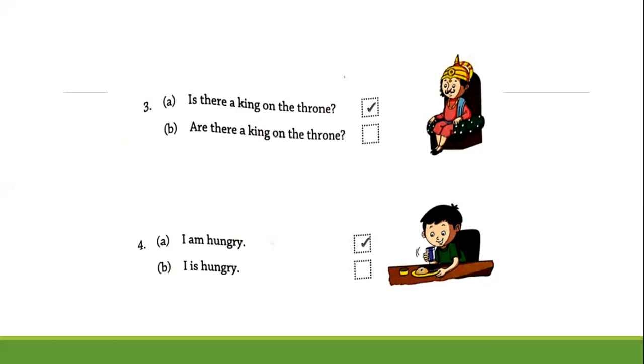So students, through this chapter, we learn how and where to use am, where to use is, and where to use are. We should always use am with I. We should use is with a naming word which is only one, and we should use are with a naming word which is more than one. And the last, whenever we are using the pronoun you, we should always use are.